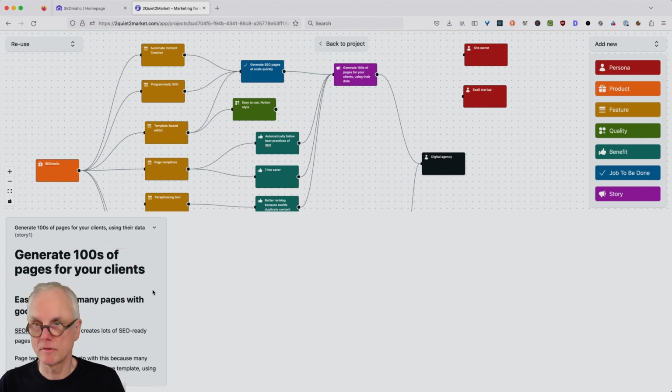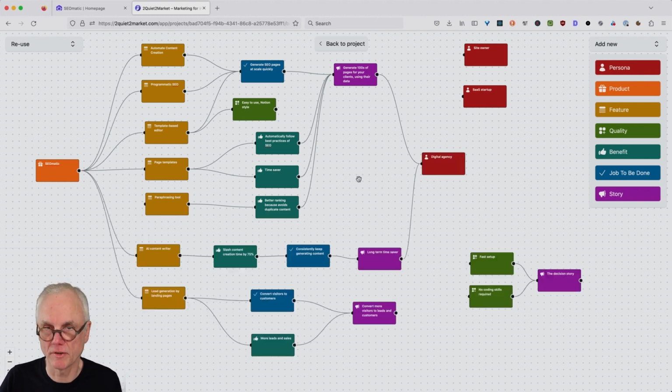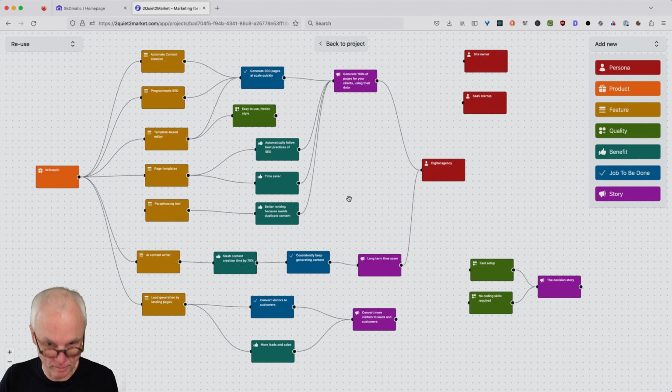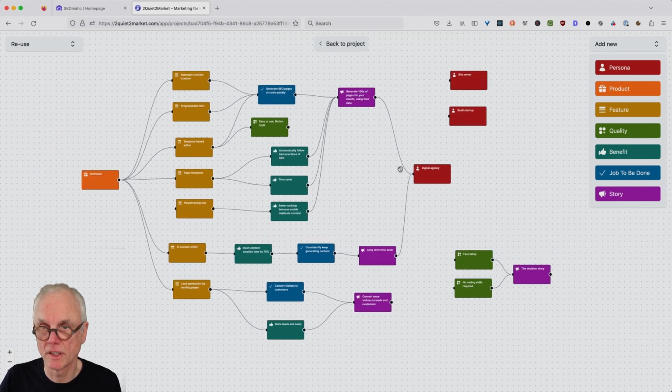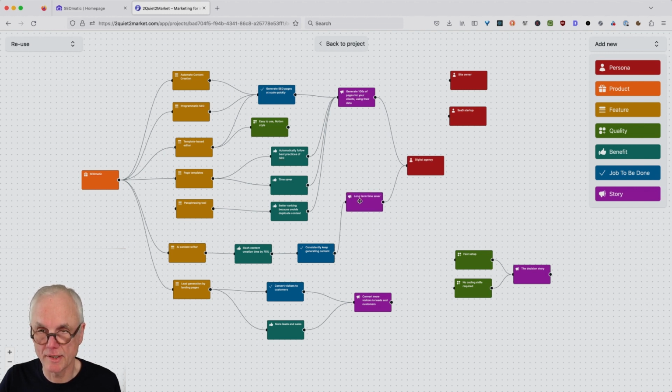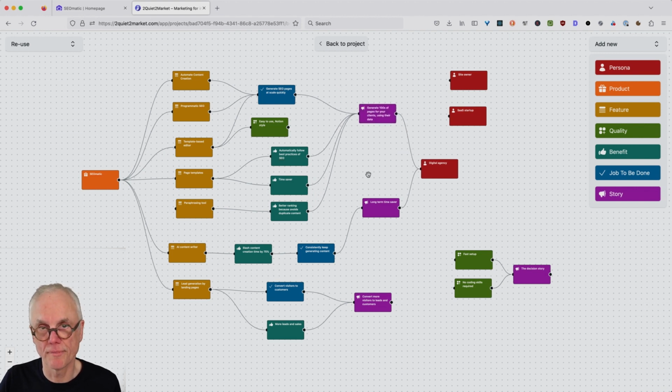So what I would recommend, as a marketing model, is to really think about which persona needs to consume which stories. So let's go back to the diagram for a moment. Here we have three personas, and one of them, the digital agency, currently has two stories that we can tell to them. This is not complete yet, right? Because I didn't fill all those nodes with microcopy, but you see the gist, right?